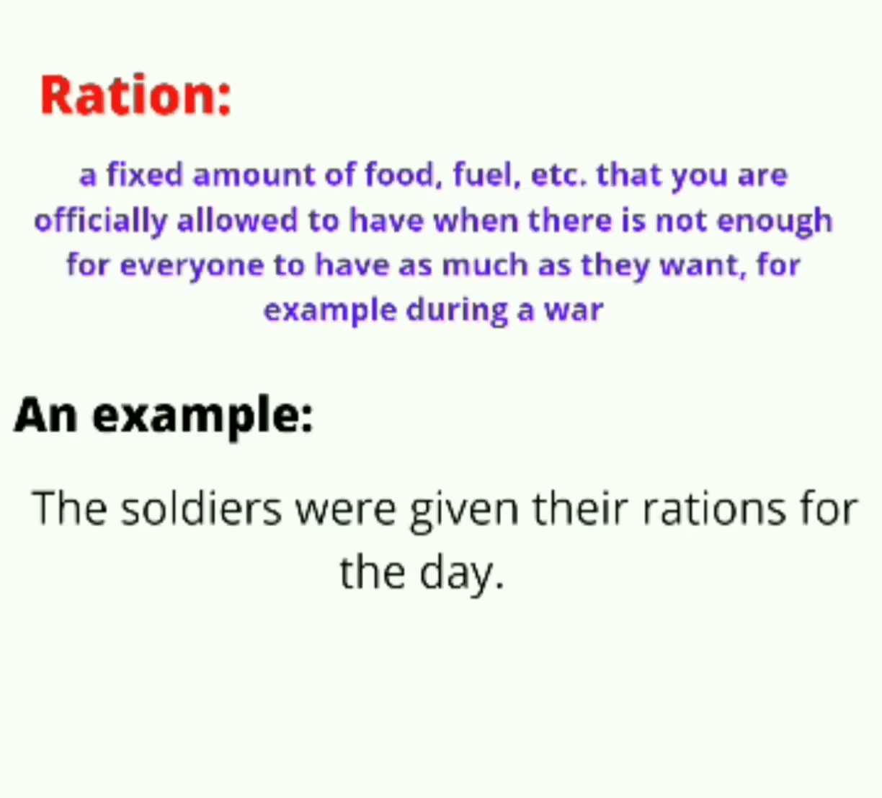Number 8 is ration. Ration is a countable noun defined as a fixed amount of food, fuel, etc. that you are officially allowed to have when there is not enough for everyone to have as much as they want. For example, during a war. An example, the soldiers were given their rations for the day.